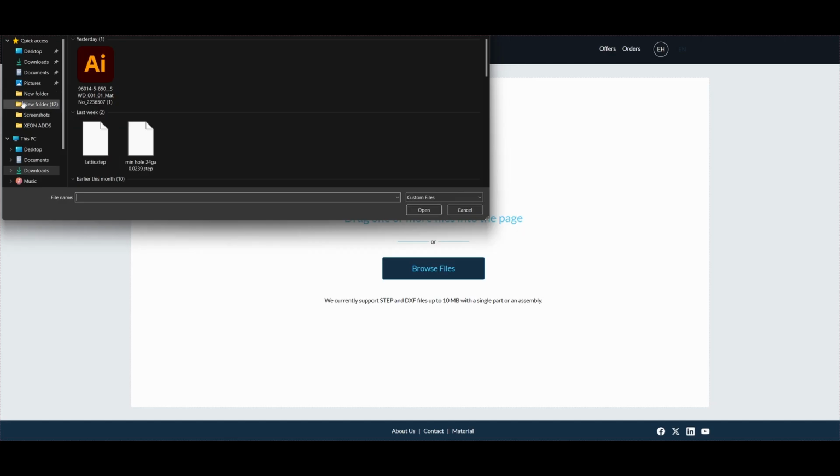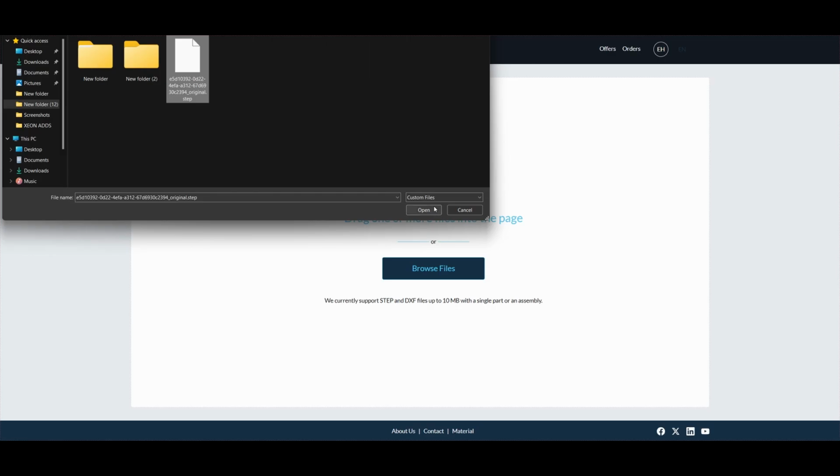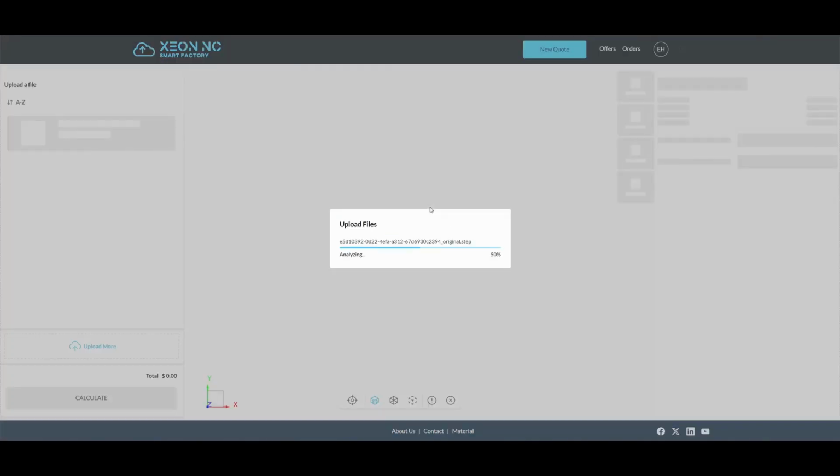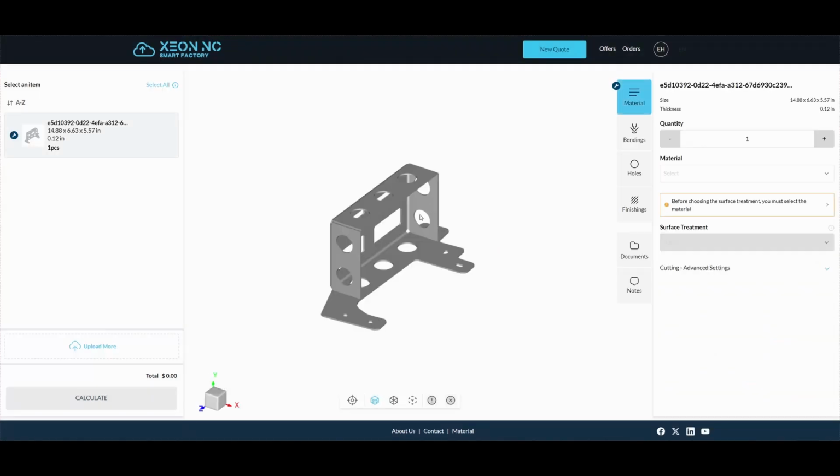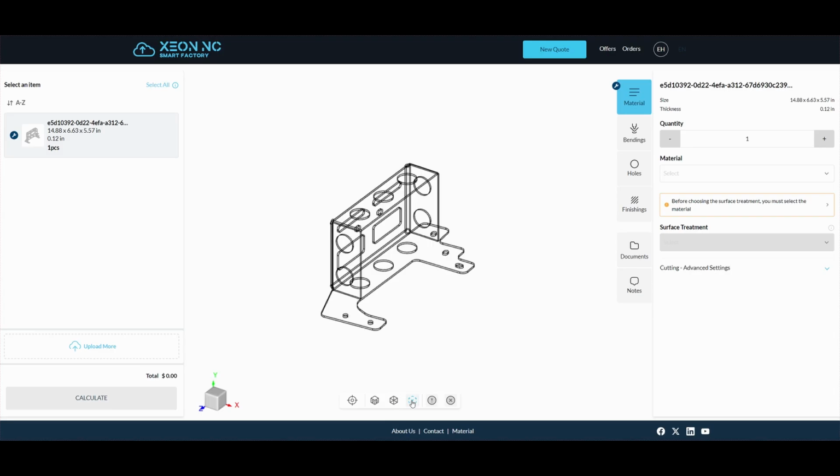Simply create an account and then select the file you want to get a quote for. Accepted files are STL, STP, STEP, and ZIP. Once you upload your file, you'll be able to view your part in 3D, just like you would in a 3D CAD software. You can even pick different viewing options.